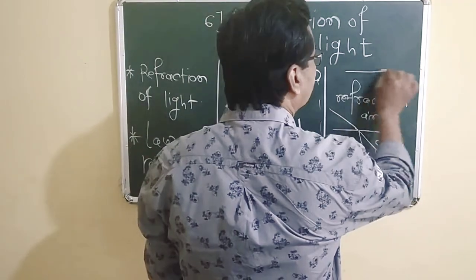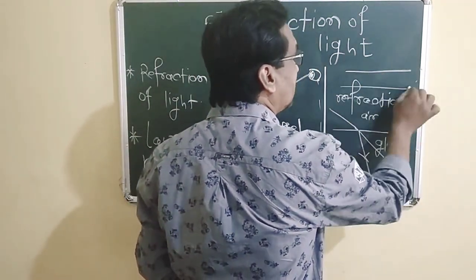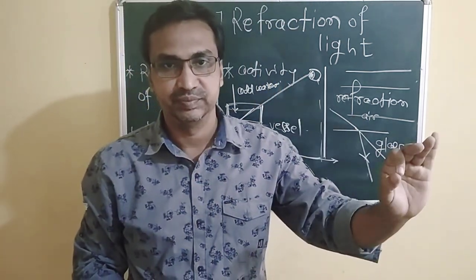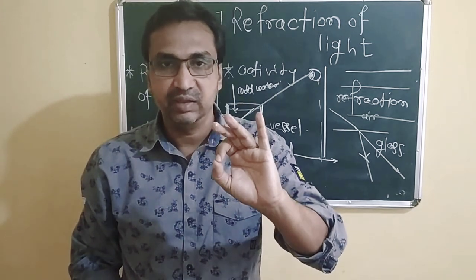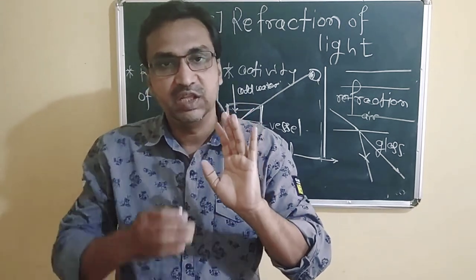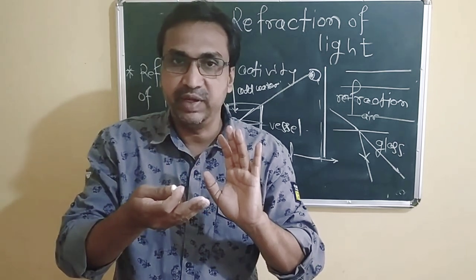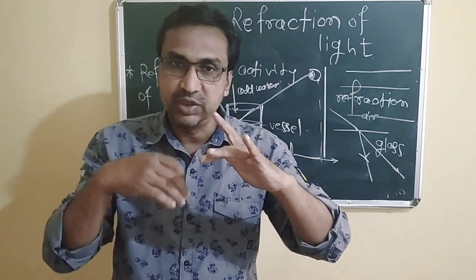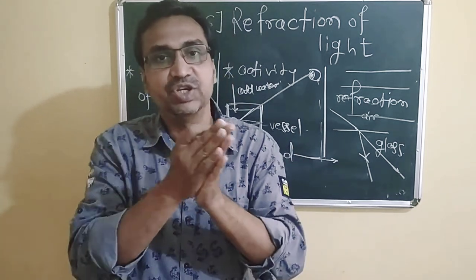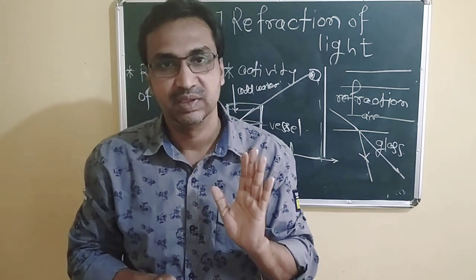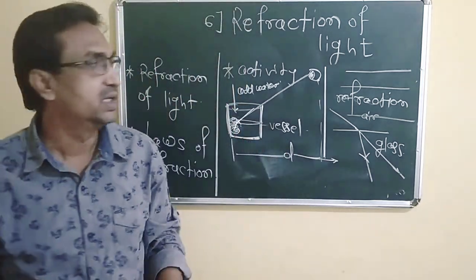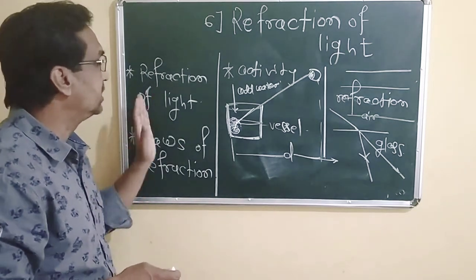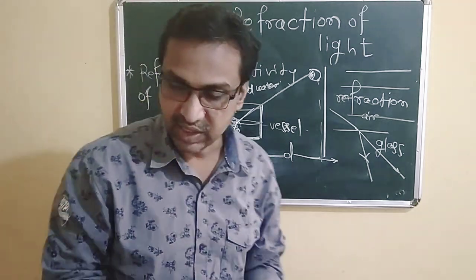But in a single medium, it may be air, it may be water, it may be gas, light can travel in a straight line. Light travels in a straight line in a single medium. But if we change the transparent medium from air to glass, air to water, or water to glass, there is a slight change in the direction of the light. And this phenomenon is called refraction of light.